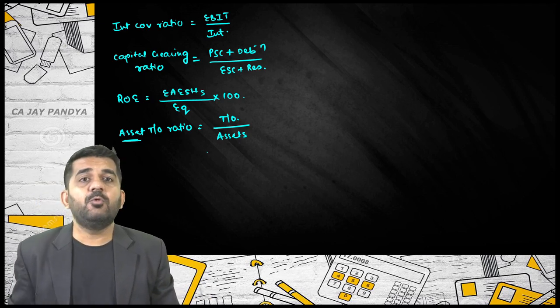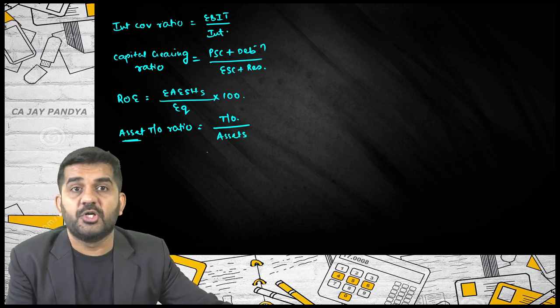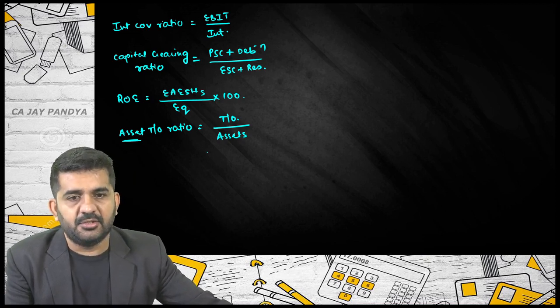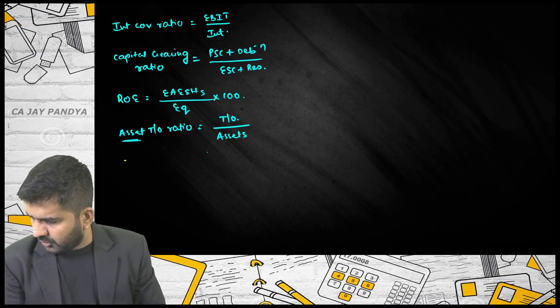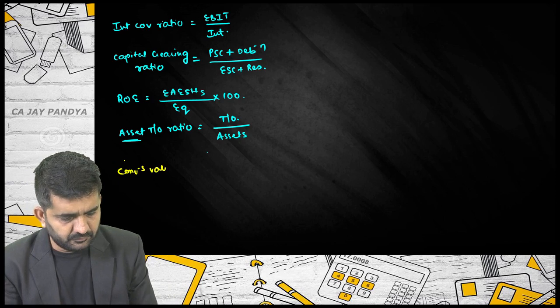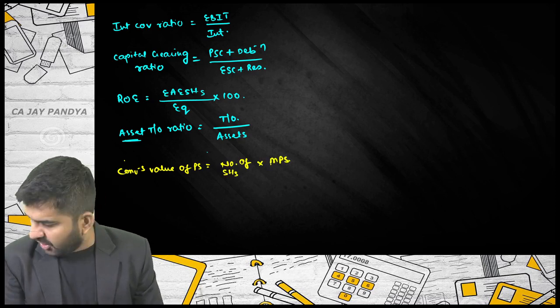Then we have learned some of the formulas of preference share conversion, or bond conversion. Conversion value of preference shares is number of shares converted multiplied by market price of share.